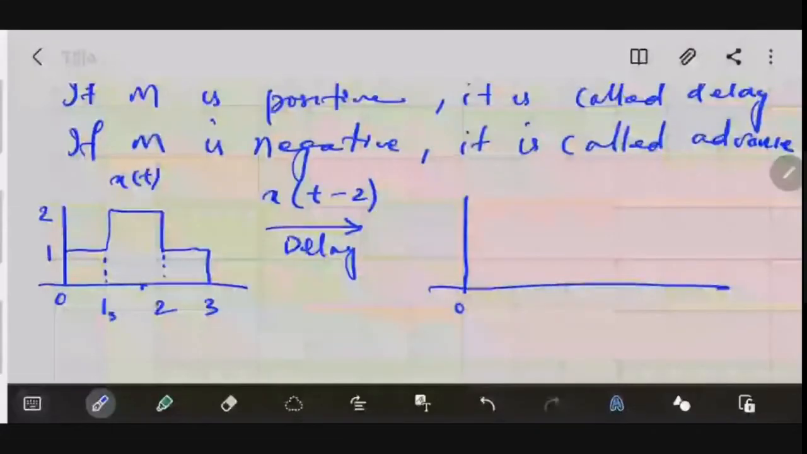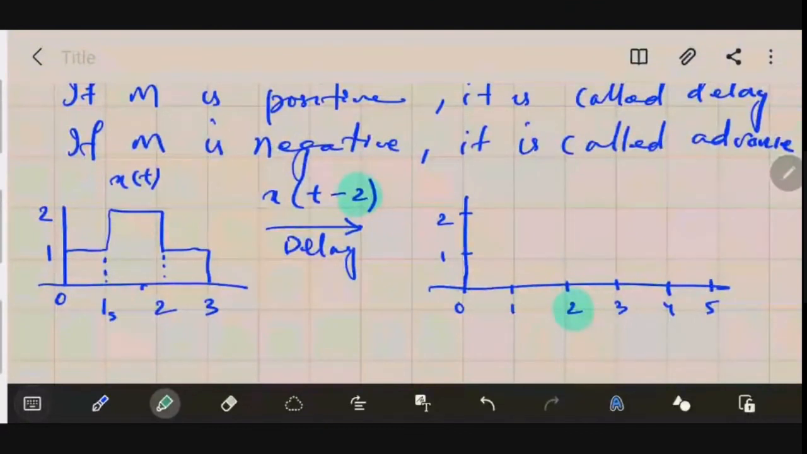Let me mark the different points on the x-axis. This is 1, this is 2, this is 3, this is 4, and let's say this is 5. And the amplitudes are like this, 1, and let's say this is 2. Now, the delayed version of this signal, since there is a 2-second delay, try to understand this 2-second delay. The signal which was beginning from 0 will now start at 2 seconds. So the signal will look like this.